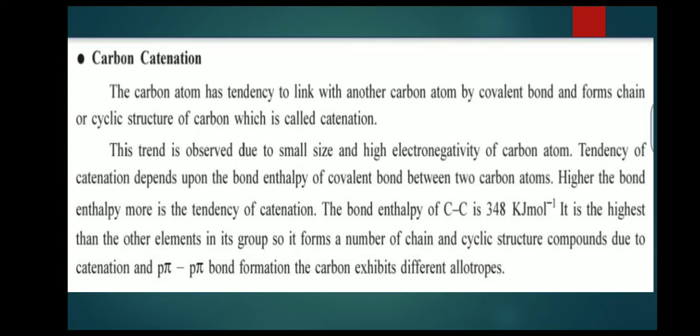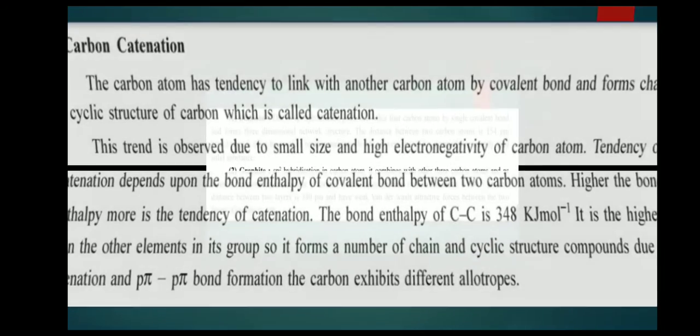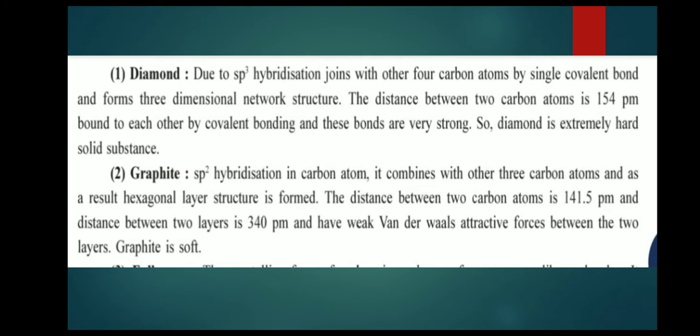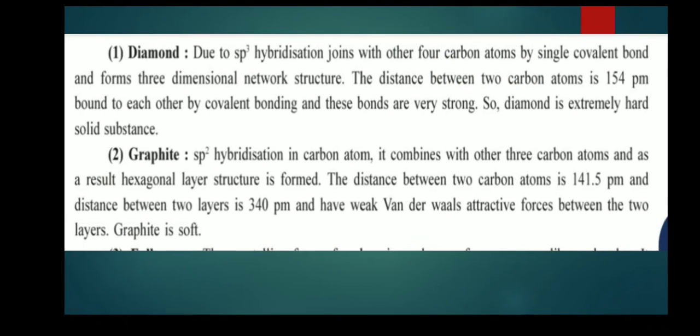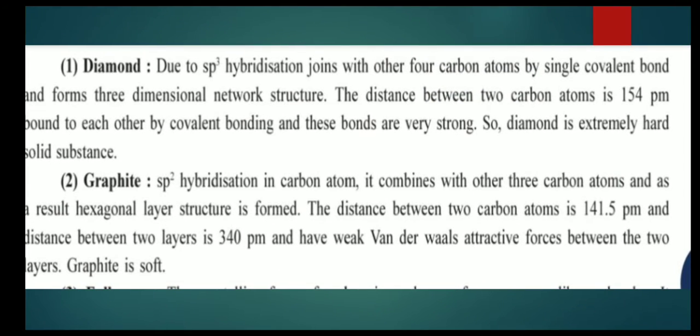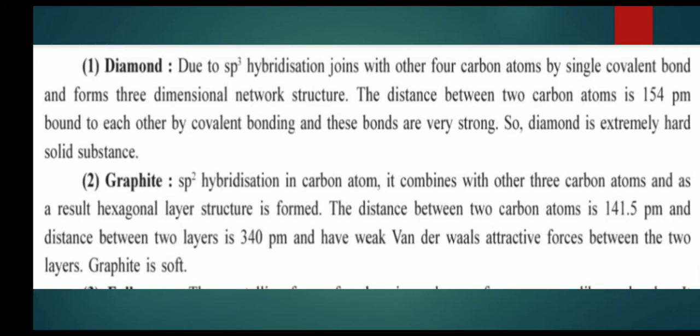The carbon exhibits different allotropes. First one, diamond. Due to sp3 hybridization, each carbon joins with 4 other carbon atoms by single covalent bonds and forms a 3-dimensional network structure. The distance between 2 carbon atoms is 154 pm, bound to each other by covalent bonding, and these bonds are very strong. So, diamond is an extremely hard solid substance.